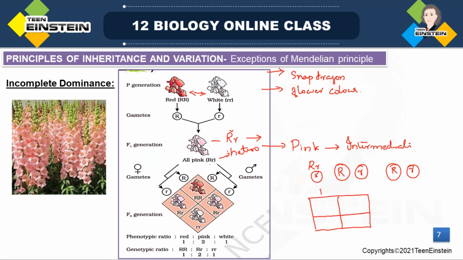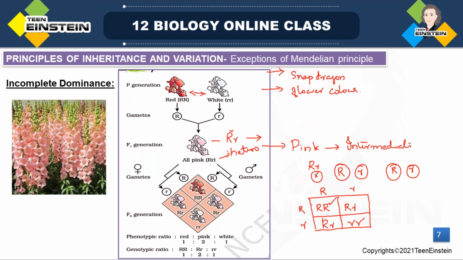Capital R, small r, capital R, small r, right? Here, the first combination is capital R, capital R. The fourth combination is small r. Combinations and all will be same. In the F2 generation, here there are three types.